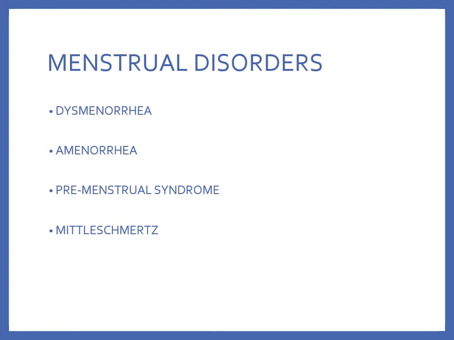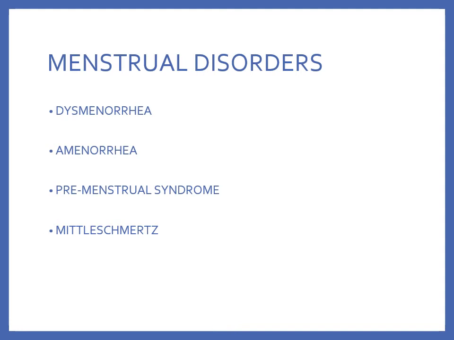It's the most common in nulliparas, so people who've never been pregnant. And we treat this with heat packs, rest, ibuprofen, and many doctors recommend laying supine with the legs elevated to decrease the pain. Sometimes oral contraceptives or some sort of hormonal birth control will help as well.